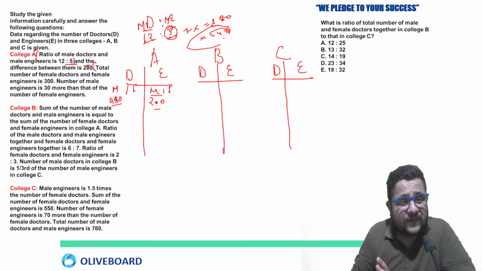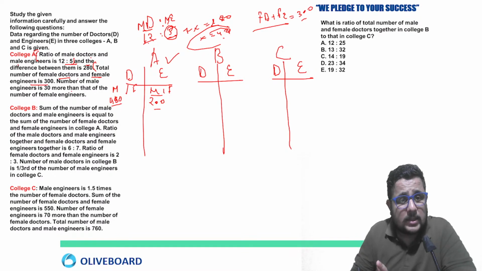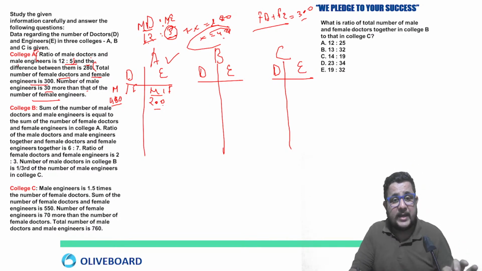The total number of female doctors and female engineers is 300. So female doctor plus female engineers, I am talking about college A, is equal to 300. Their sum is given. Number of male engineers is 30 more than the number of female engineers. So number of male engineers is 200; 200 minus 30 means female engineers 170, and female doctors are going to be 300 minus 170, so 130 will come here.